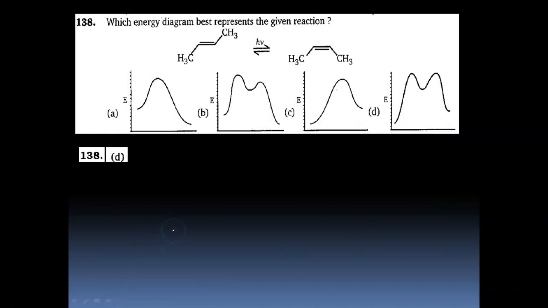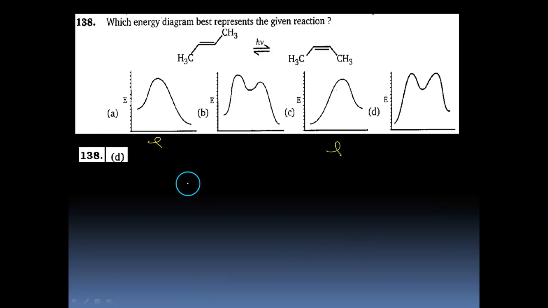Next, which energy diagram best represents the given reactions? We can see that over here in presence of sunlight, the trans form is converting into the cis form, right? So is this a single stage reaction? No, because first there will be free radical generation, then bond rotation, and then again a bond formation is going to happen, right? So it will be a two-stage reaction. So obviously A and C are ruled out.